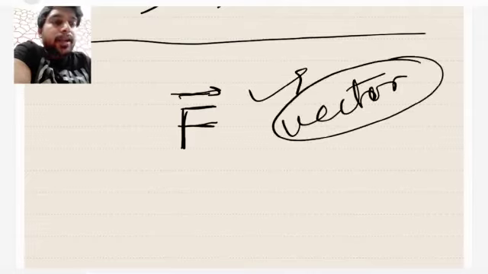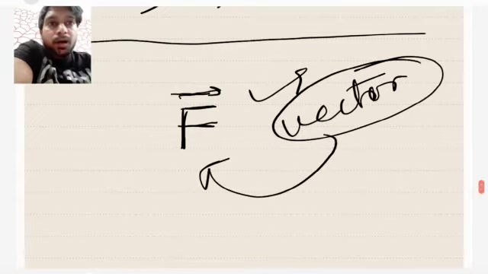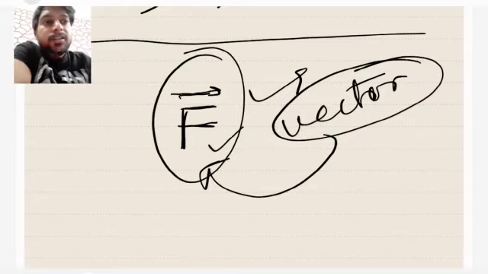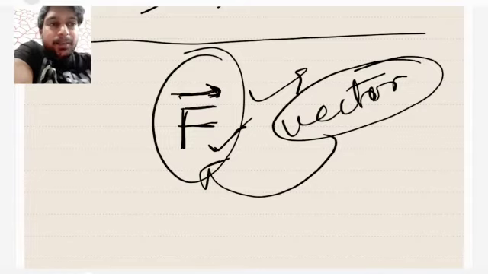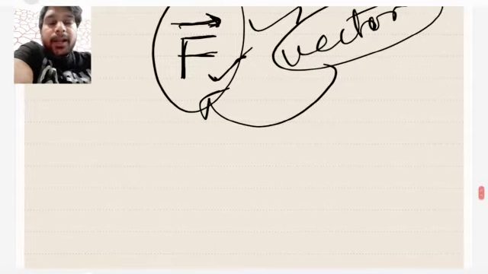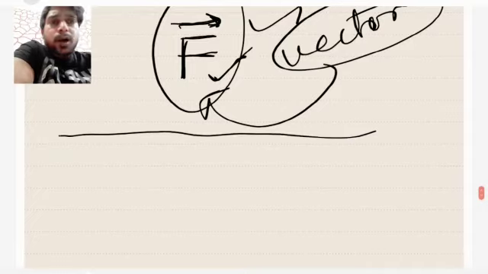So this is how you write the vector form of any physical quantity. There will be a physical quantity, and the vector form of that physical quantity will be written with the initial letter, or the letter resembling that physical quantity, and at the top of that you draw an arrow. That is the representation of a vector quantity. So this is how you represent a vector quantity.